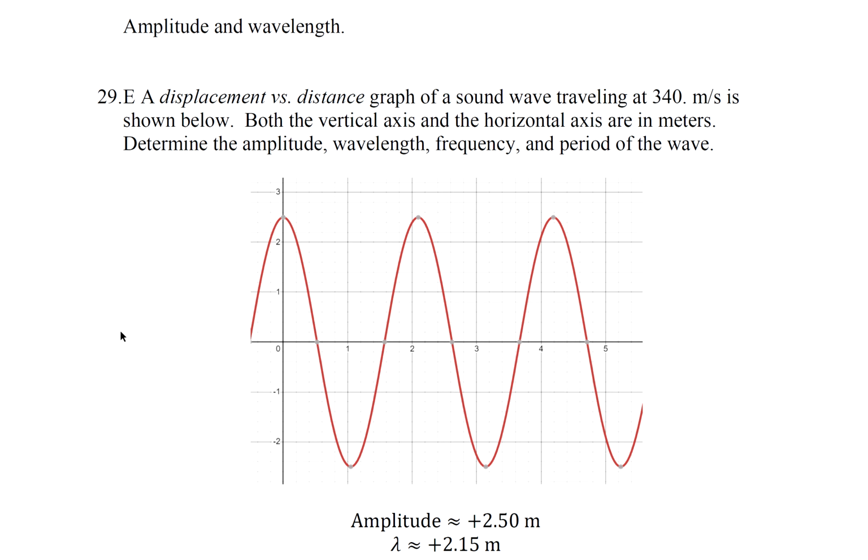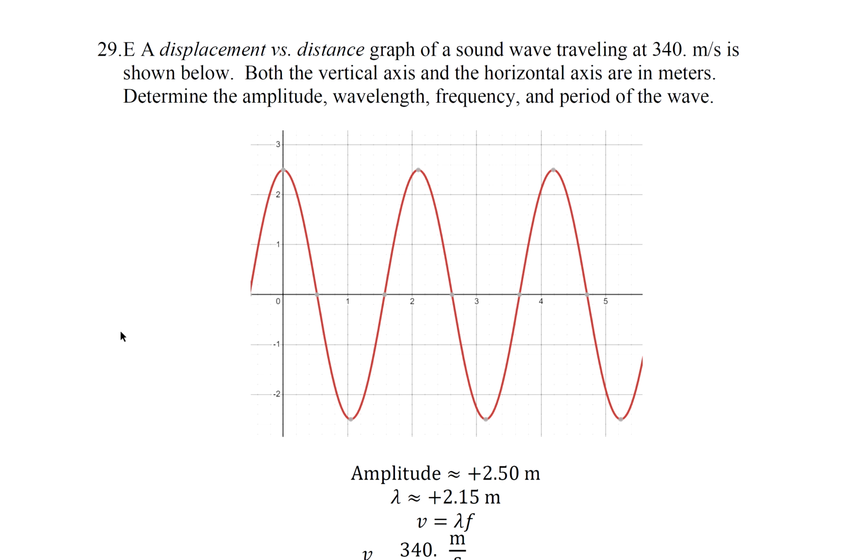So here's an example. A displacement versus distance graph of a sound wave traveling at 340 meters per second is shown below. Both the vertical axis and the horizontal axis are in meters. Determine the amplitude, wavelength, frequency, and period of the wave. Well, the distance from the center to the top is like 2.5. The wavelength is going to be the distance from one crest to another crest. So it's like 2.15.